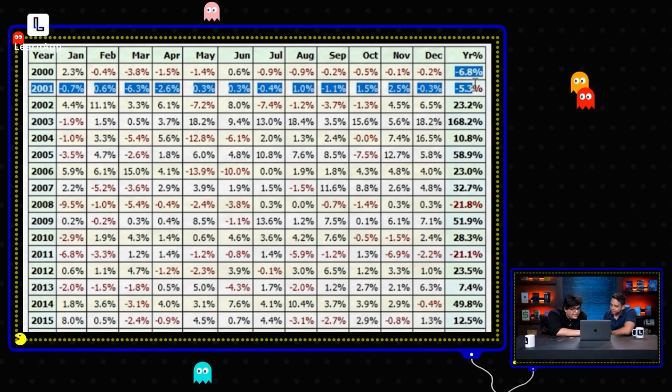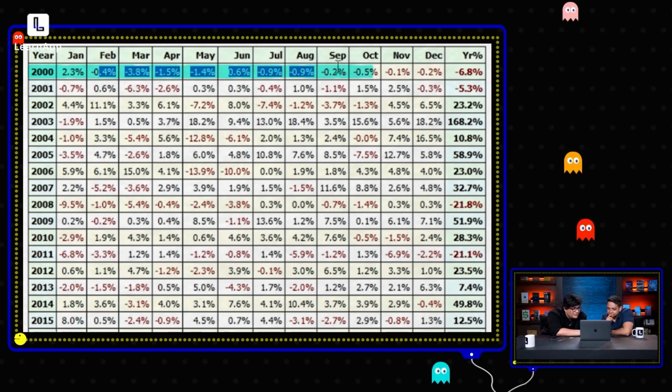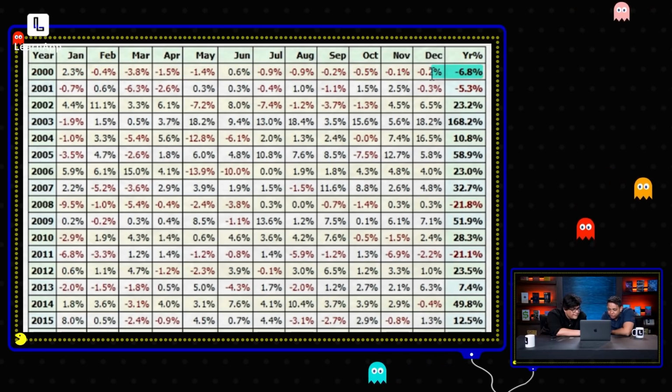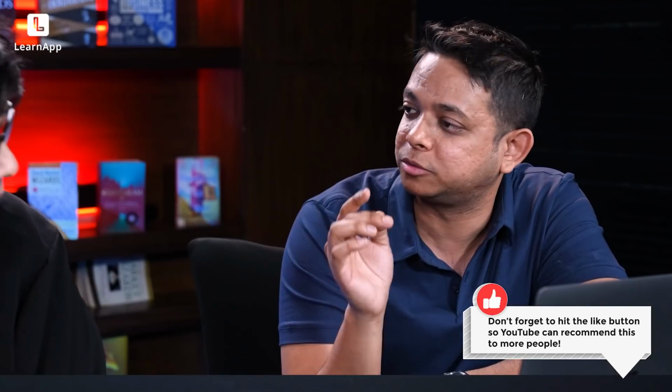In fact, not just at the end of the year, every month you saw a negative. For 4 months straight, 5 months straight, 6 months straight. In fact, every month was a loss apart from just 1 month, because this is break even. Yeah, just 1 month was profitable. Who would trade this? You take trade after trade after trade and only the stop loss gets hit. You're like, something is wrong, this isn't working.